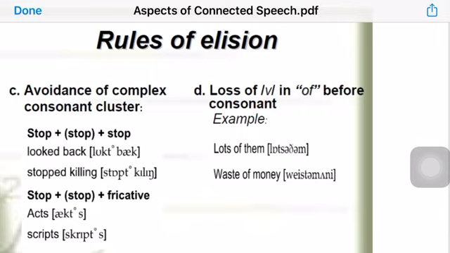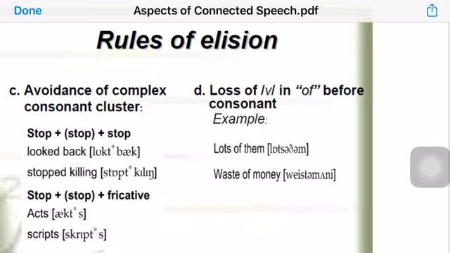So these are the reasons why we follow the rules of elision, just to make the pronunciation of certain expressions and words much easier for us to say, especially in connected and fast speech. As I said earlier, one example would be enough, just to memorize one example.